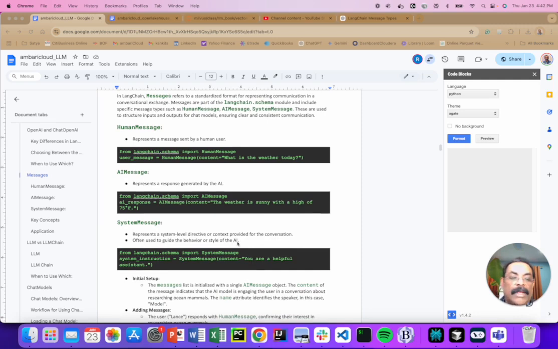often used to guide the behavior and style of the AI. Right? We will tell the AI, you are an expert in SQL, I'm giving you the data model of the production database. These are the tables and these are the joins, and customer means who buys, and then there is a total amount. When you calculate the number of inventory versus total amount, or number of orders versus total amount, you're going to give all the instructions, and then you're going to use some examples of the data, and you're going to give a data format, right? All those things you can give in a system message, right?